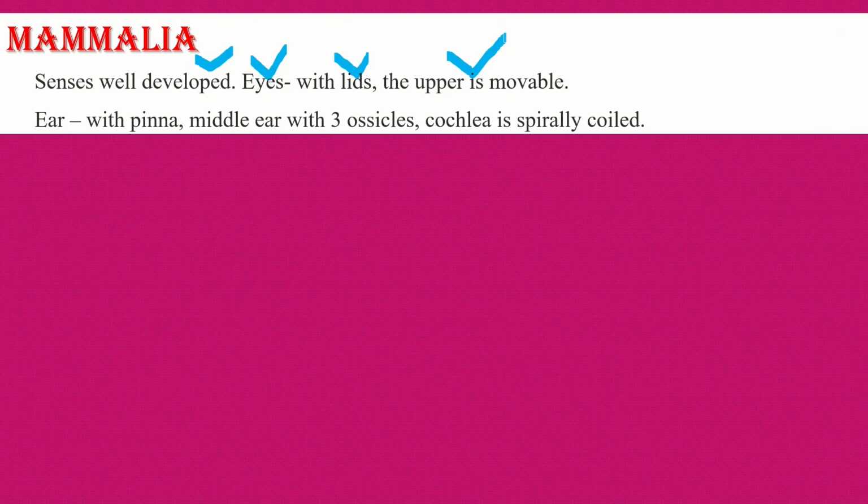Then the ear has an external part, the external ear, protected by a large, fleshy, cartilaginous flap called the pinna. The middle ear has three ossicles: malleus, incus, and stapes. And the inner ear has the cochlea, which is spirally coiled. These are also well-developed sensory organs in mammals.